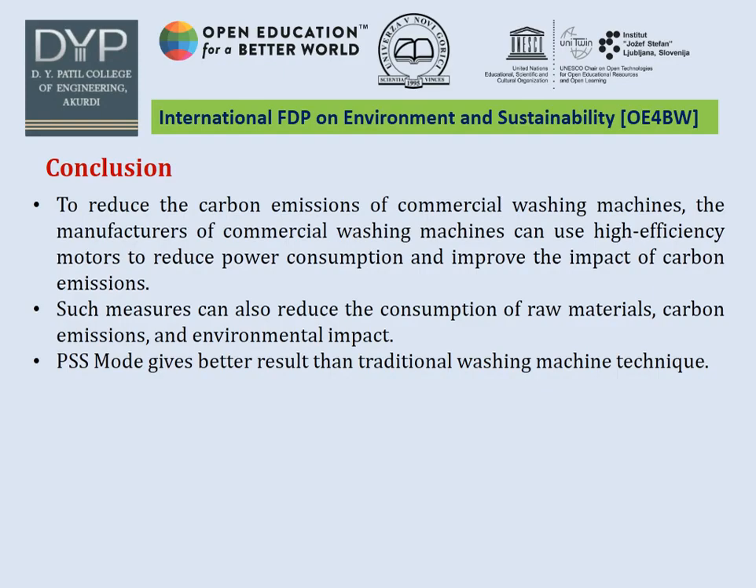Conclusion: we can say that to reduce the carbon emission of the commercial washing machine, the manufacturer can use high efficiency motors to reduce power consumption. As power consumption reduces, it impacts carbon emission, so automatically the carbon footprint reduces. Such measures can also reduce the consumption of raw material, carbon emissions, and environmental impact. And lastly, the PSS model gives a better result than traditional washing machine techniques. Thank you.